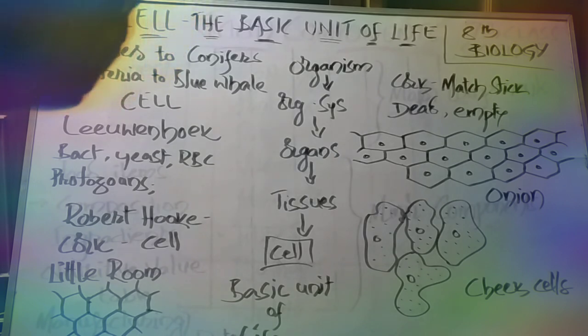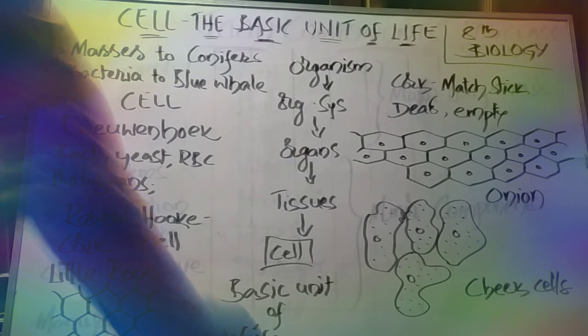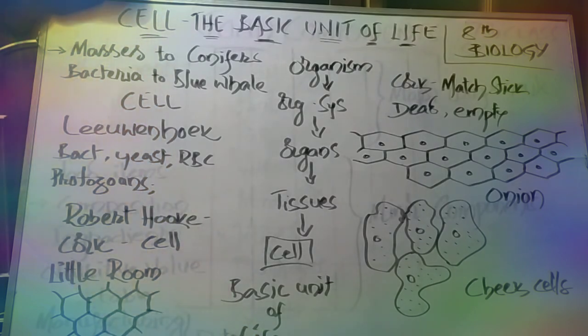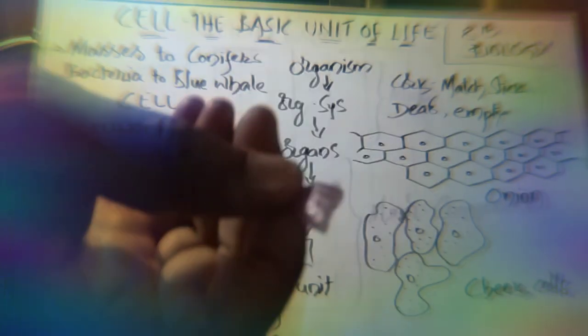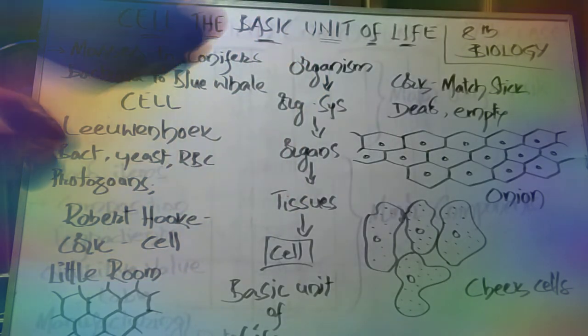Can you see? Yeah, I will show you one more. Can you see this? Here, what is this membrane? This is called an onion peel.